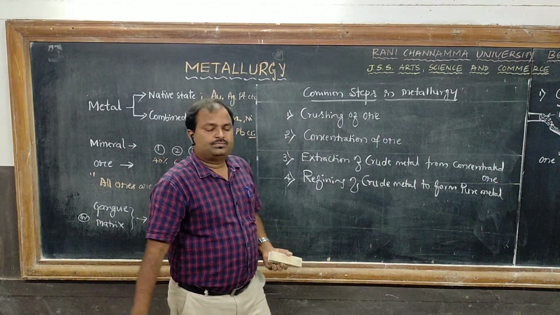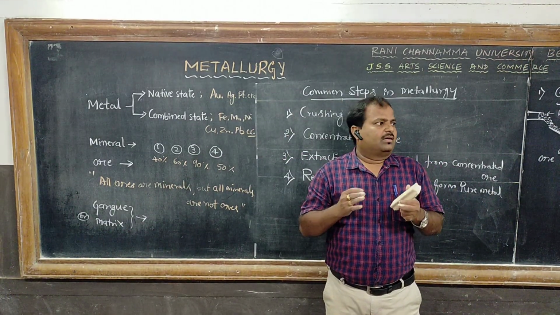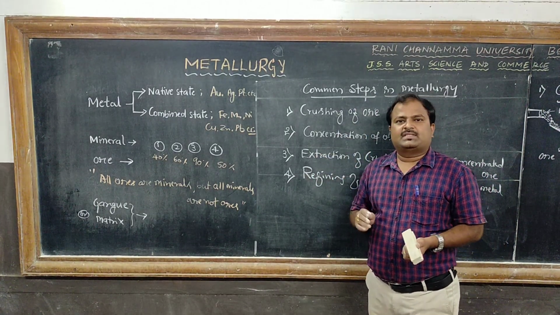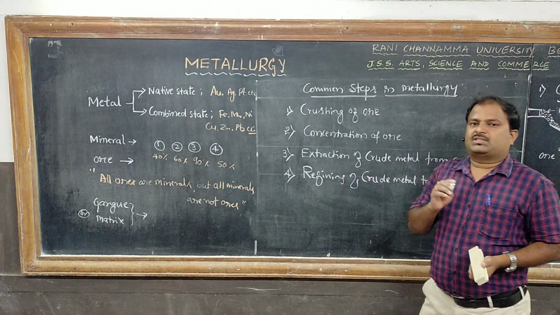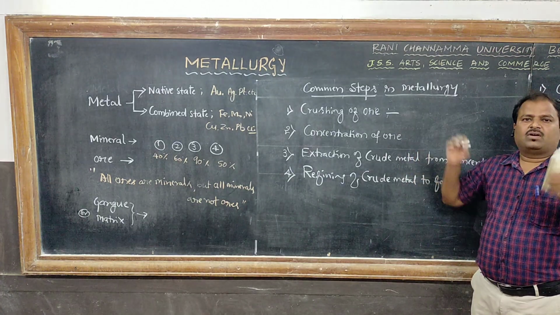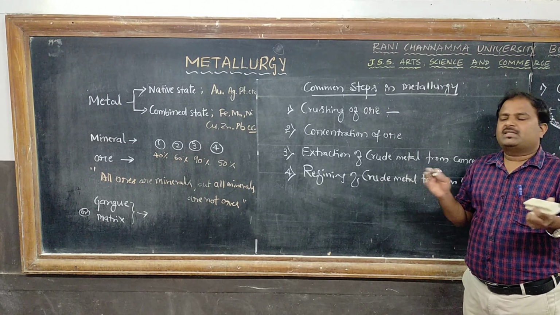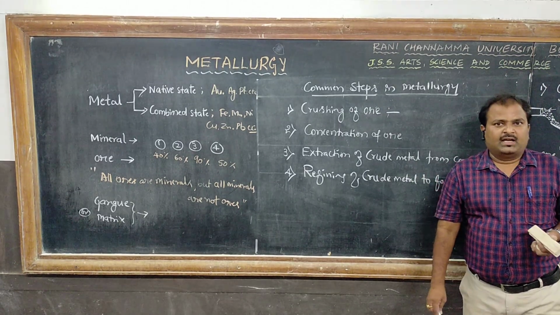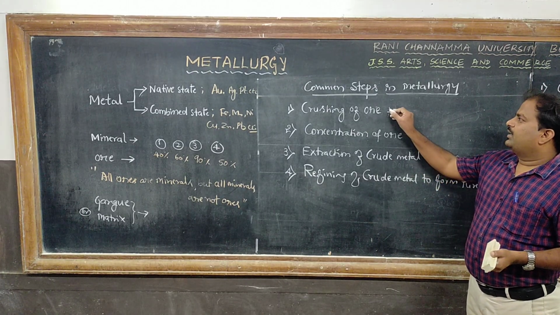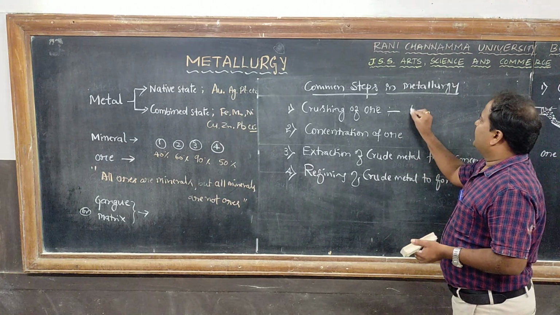Crushing of ore. Here, large pieces of ore are crushed or broken into small pieces with the help of jaw crushers. The huge pieces of ore are broken into small pieces with the help of jaw crushers, and the process of grinding the crushed ore into a very fine powder is called pulverization.